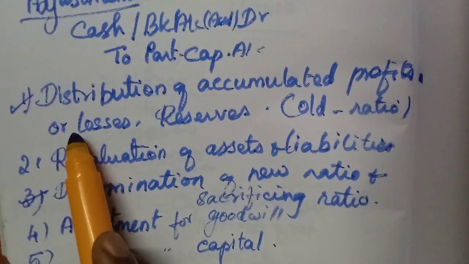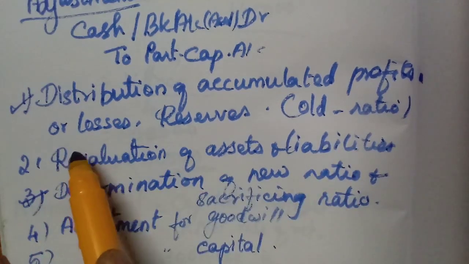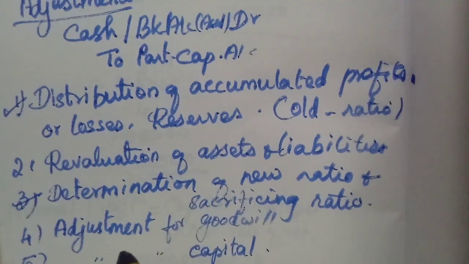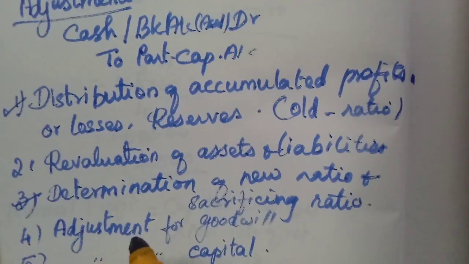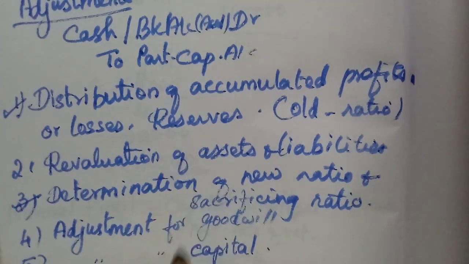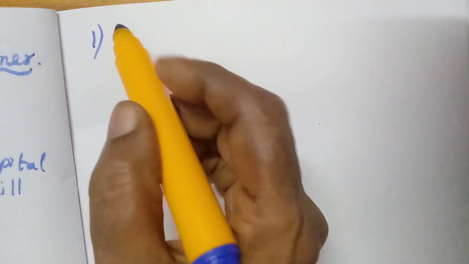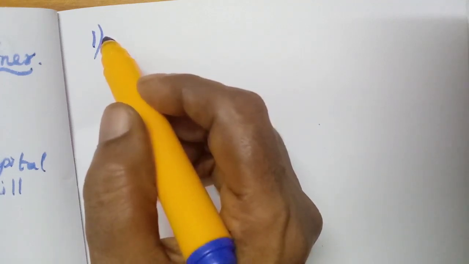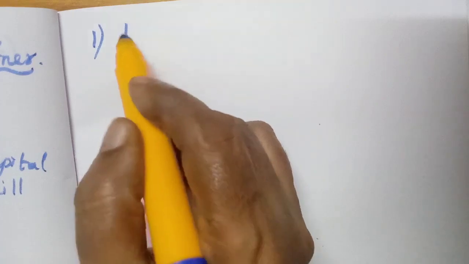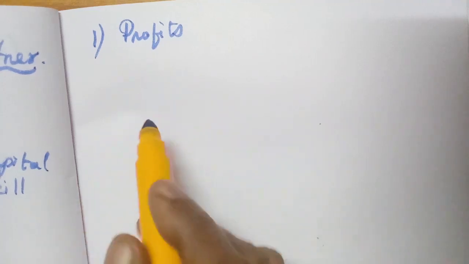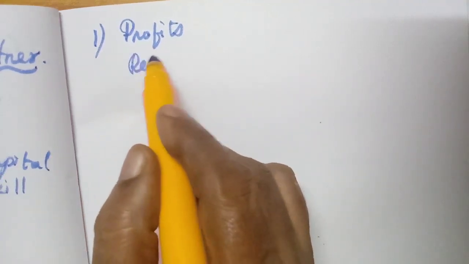First of all we will learn what is distribution of accumulated profits or losses and reserves. We know that profit will be added along with the capital, written as net profit. If it is a loss, it will be written on the asset side; profit means the liability side. Then any reserves: reserve fund, general reserve, capital reserve.